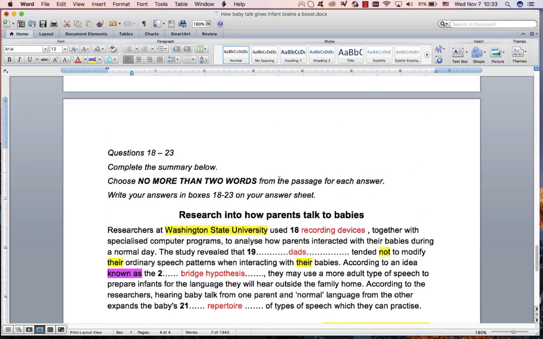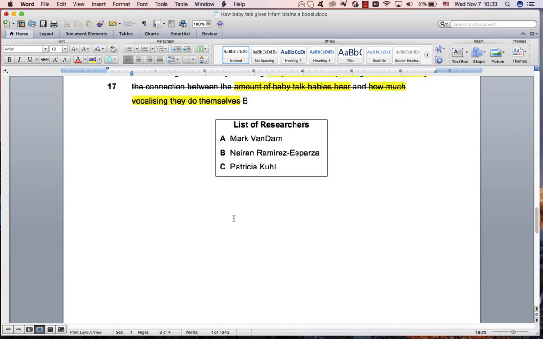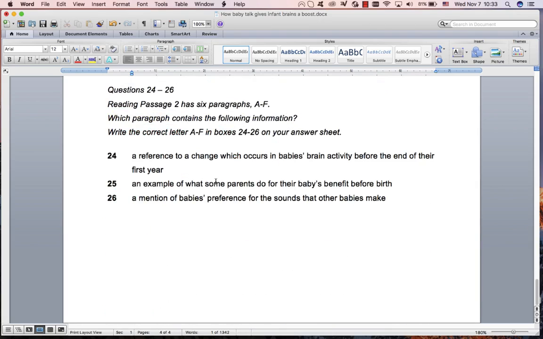I do remember seeing a lot of brain over here. There's brain everywhere. So that one might be there, but we're going to try and find the other two. What some parents do for their babies before birth. That's interesting, before birth. A mention of babies' preference for the sound that other babies make.